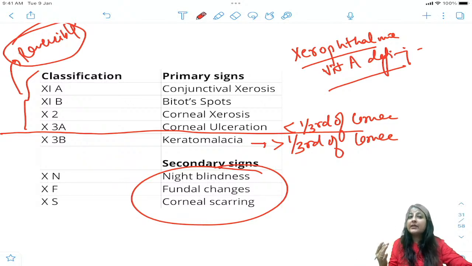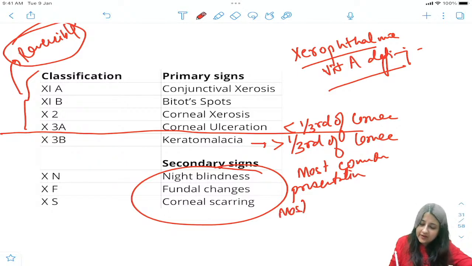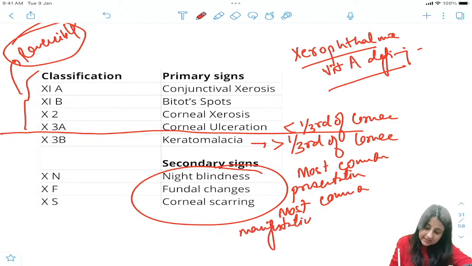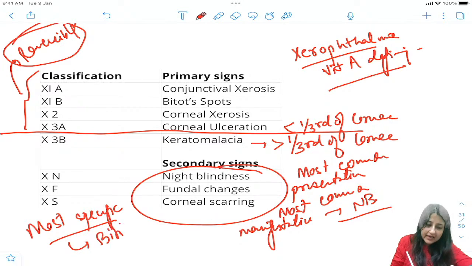But if I ask you the most common presentation of vitamin A deficiency, please remember: the most common presentation or manifestation is night blindness. But the most specific, guys, what is the most specific? The most specific is Bitot spot.